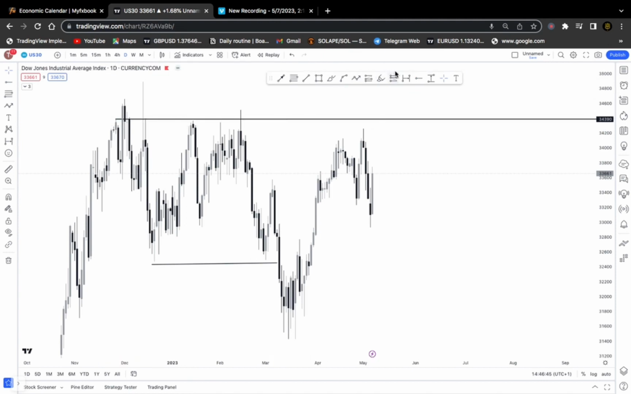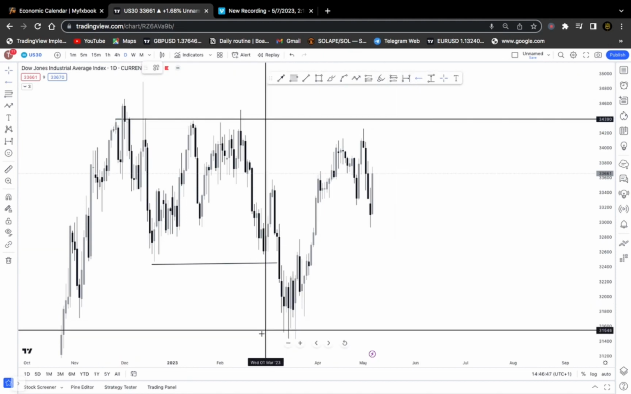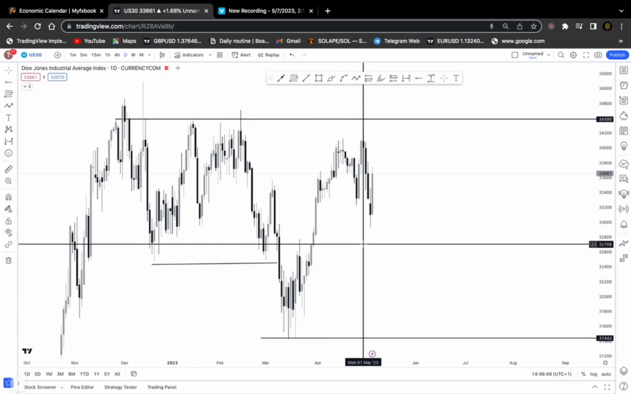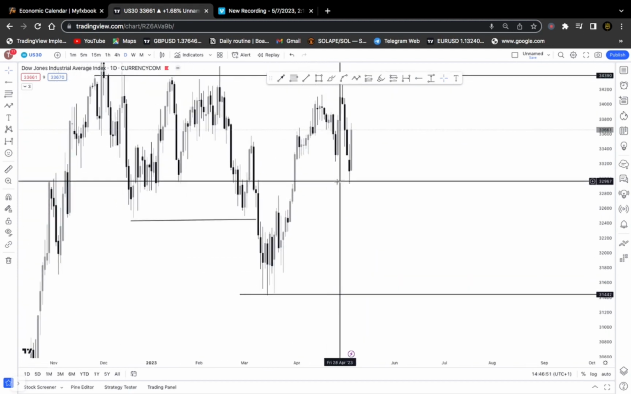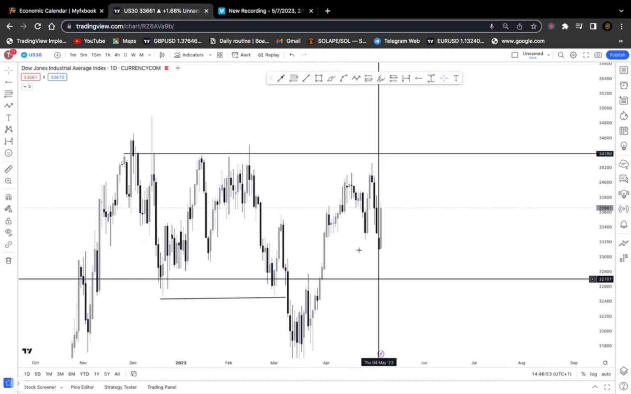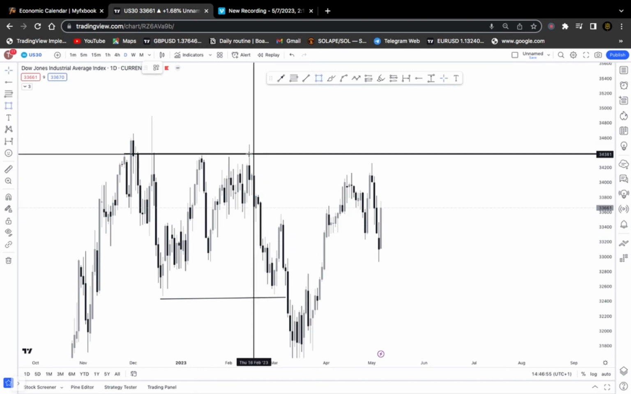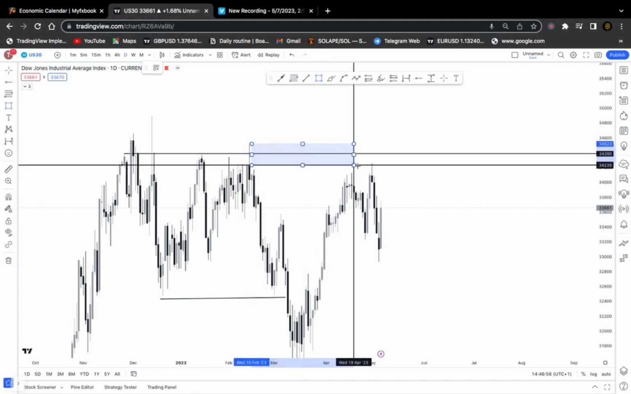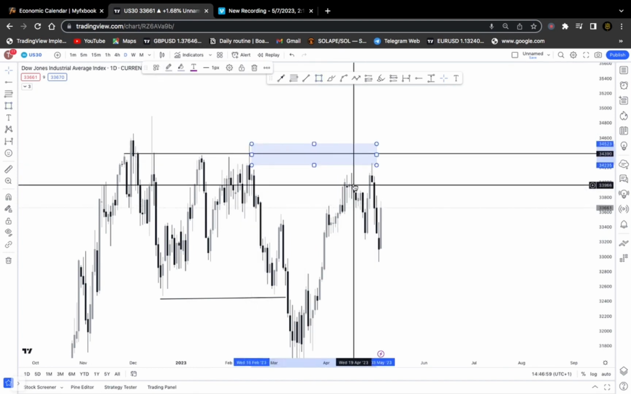We have been currently stuck in a range. Okay, let's first of all put in what we are seeing. We are currently stuck in a range where the market finds it difficult to take out those highs there, and the market has also found it difficult to take out these lows there. So we have been stuck in a range on the US30. Alright, the market has traded inside that range.